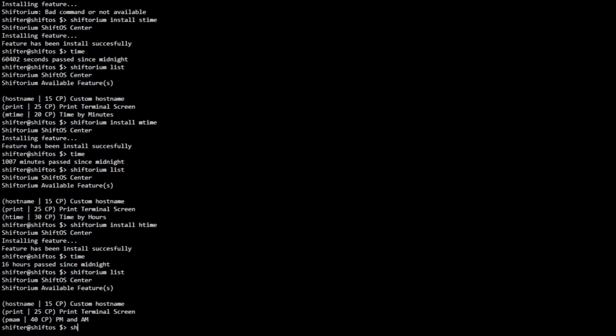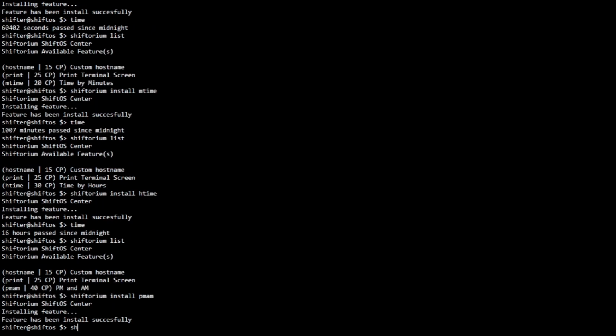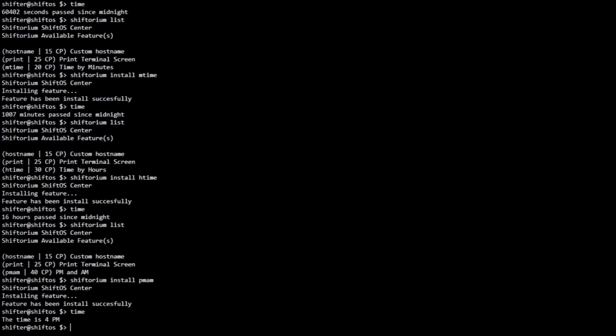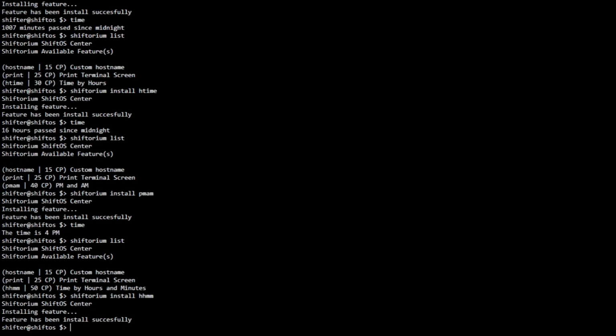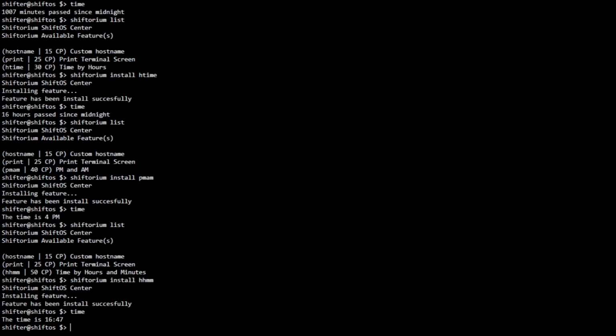Shiftorium list, and then there is PM and AM, so Shiftorium install PM AM, and then time, there it is, now displayed in PM and AM format. Shiftorium list, and now it is capable of displaying time by hours and minutes. So Shiftorium install HHMM, there it is. So I type time, it is now 16:47.